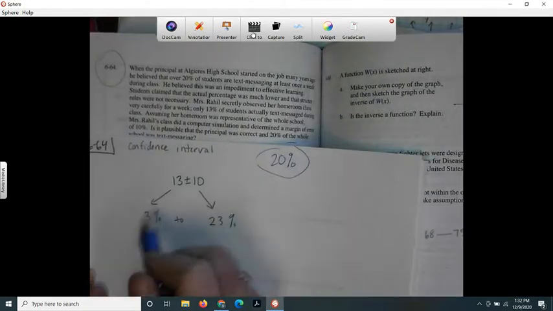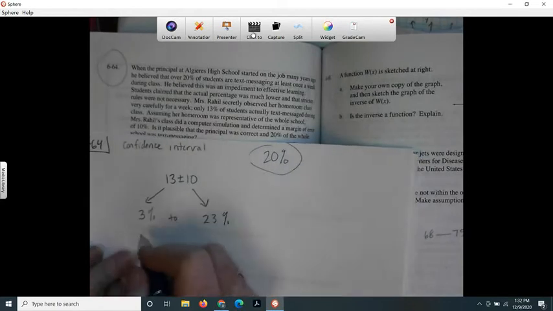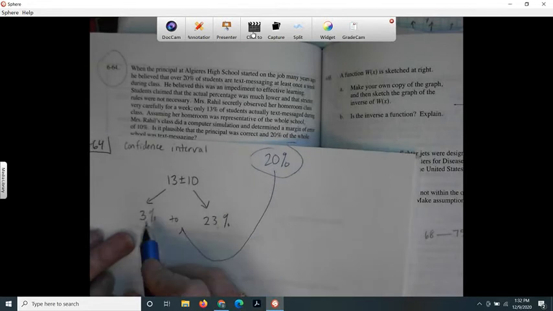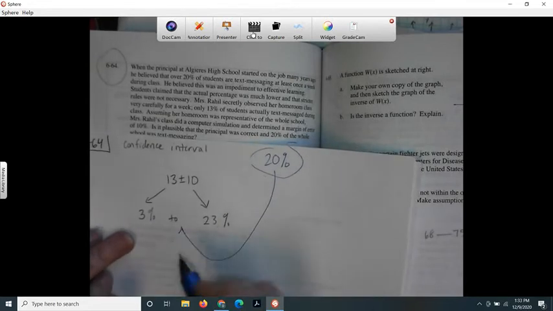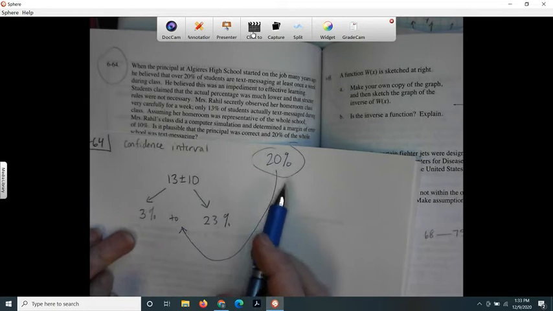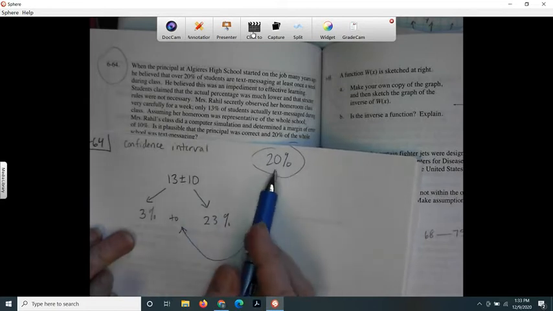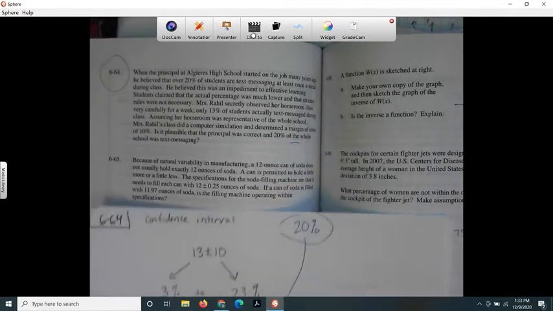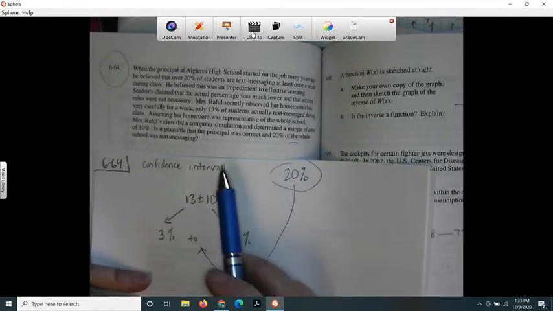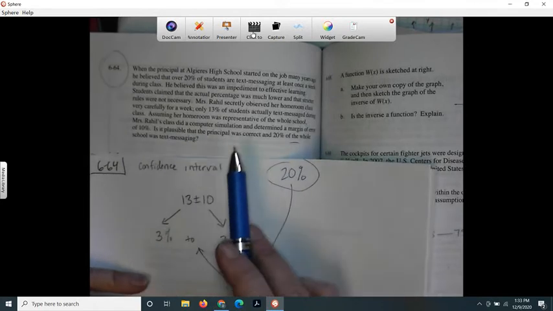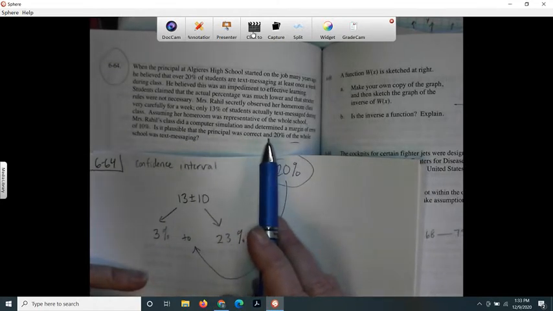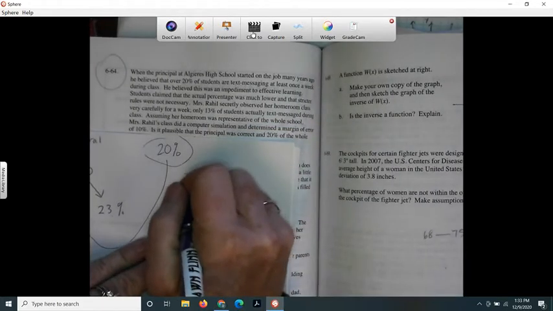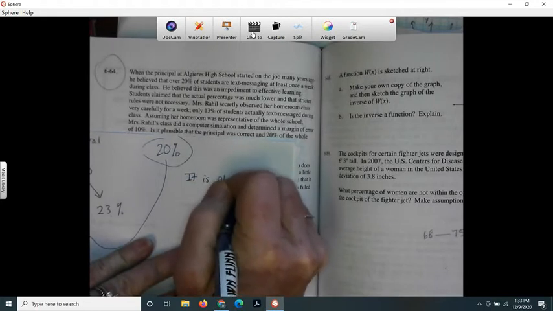When you do a simulation, 90% of the data is going to fall in this confidence interval. Well, the 20 is in between 3 and 23%. So we're going to say mathematically, statistically, he's right. It is true that 20%, let's see, what exactly is the question? We're going to say it is plausible that the principal was correct because, you want me to write this whole thing, don't you? It is plausible